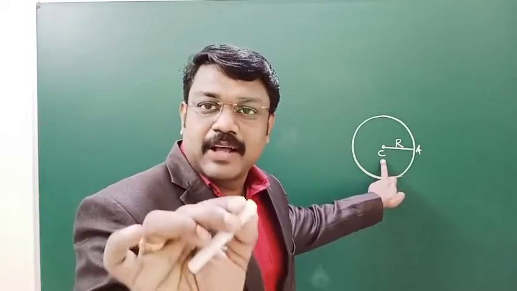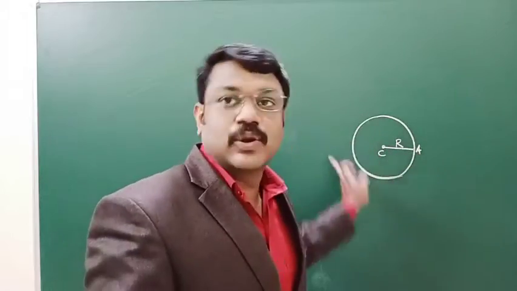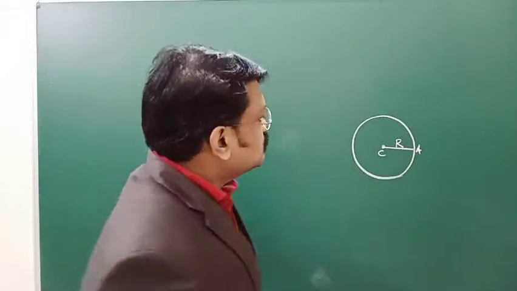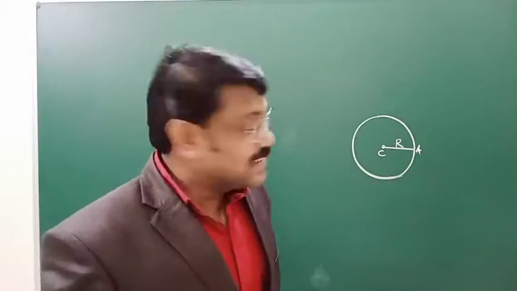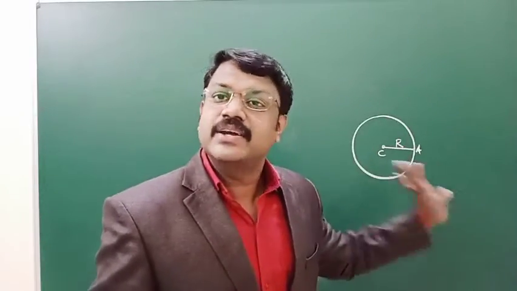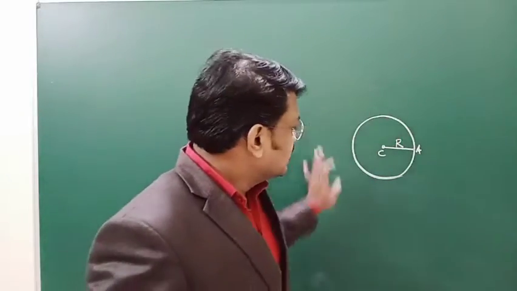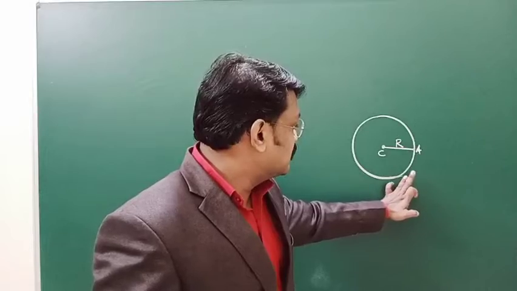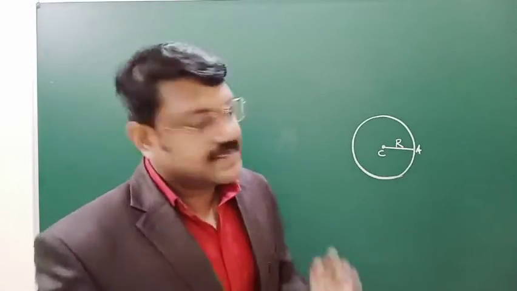So what will be the path of that particle? That will be a circular path. So in simple words, it is having a circular motion in the anti-clockwise direction.